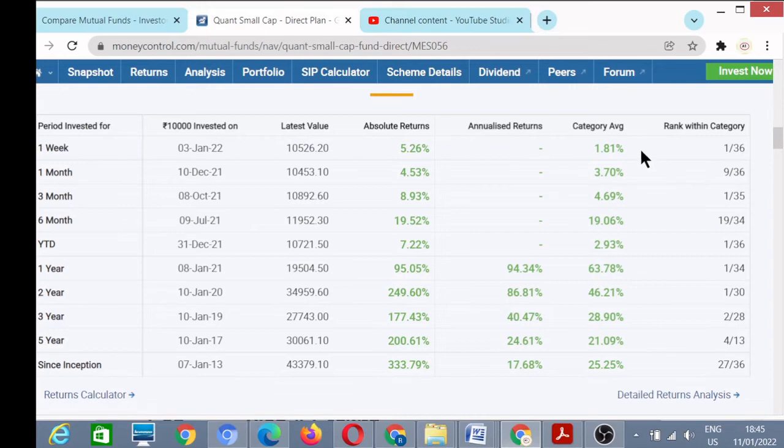You can see its rank in this category. It is in first rank in the last week. Here also first rank, then here also first rank. This is first, this is first, this is second, this is fourth, this is 27th. So we can see that the rank is not constant, it changes from time to time.